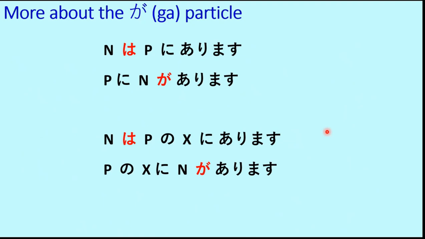So if we say the sentence in the other way, where place ni noun is put first, then the noun will be followed by the ga particle. So this is the same as tsukue no ue ni hon ga arimasu. So this is basically the formula, you can say. So you must remember this, that if you begin the sentence with noun, then the wa particle will be used, and if you begin the sentence with place or the position, then the noun will be followed by the ga particle and not the wa particle, because now the place becomes the topic and the noun becomes the subject separately.